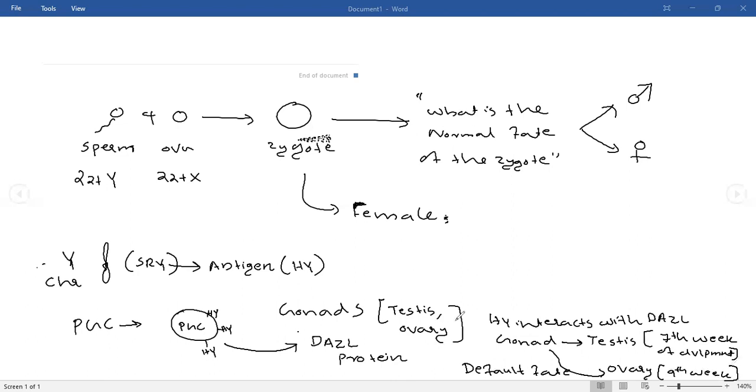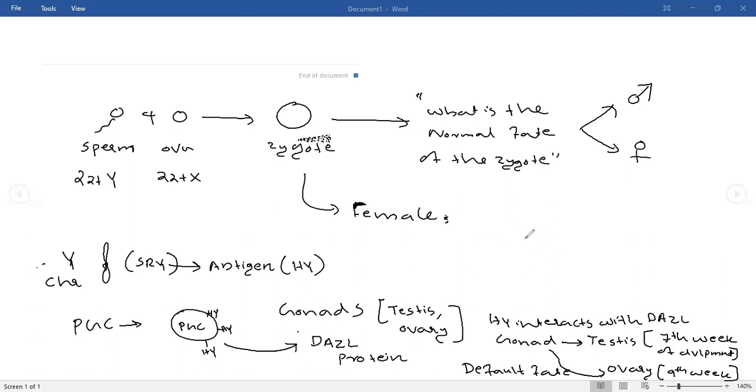So, after the sperm and ova fuse together, we get the zygote. Even though we get a zygote, while simply looking at the zygote, we cannot determine whether it is going to develop into a male baby or female baby. We can recognize that only in the 7th week of development. So, first week, second week, third week, fourth week, that means 1 month. 5th week, 6th week, 7th week.